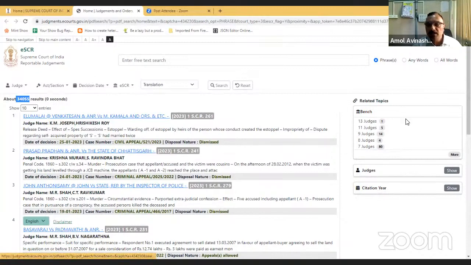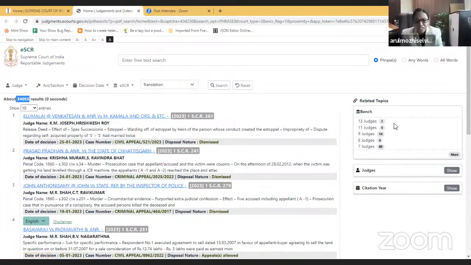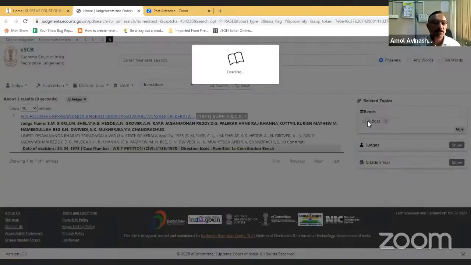I'll show you first the right hand side menu. Here we have the quorum-wise count of cases. Sir, I will intervene here because, as a law student also, I was excited to know about the 13 judge bench which has delivered a judgment. Sir has shown us 34,055 judgments; among these, how many judgments have been delivered by a 13 judge bench? On the right hand side, you can see there is 13 judge, one judgment. If you click on that, you'll get that judgment.